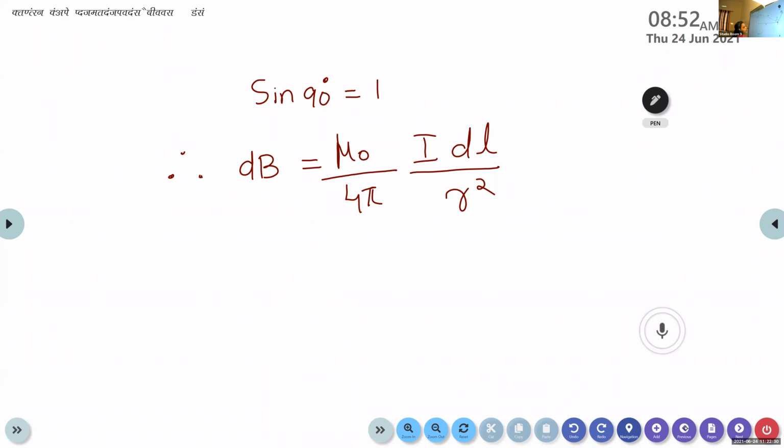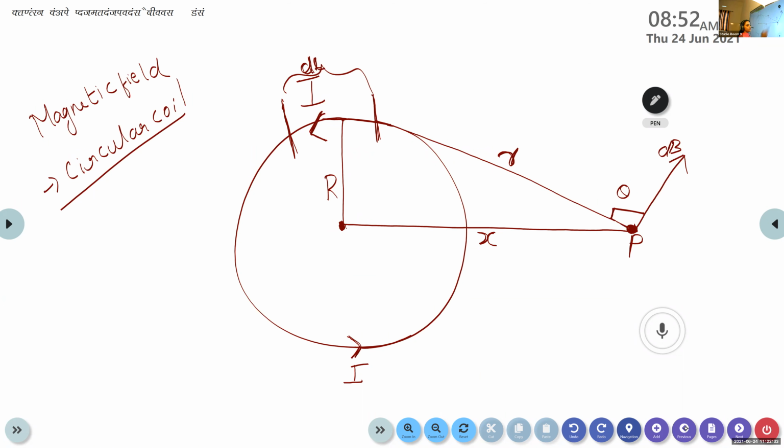Again, this dB is a vector quantity. The magnetic field is a vector quantity, so it is resolved into two components, a horizontal component and a vertical component, or a parallel component and a perpendicular component.